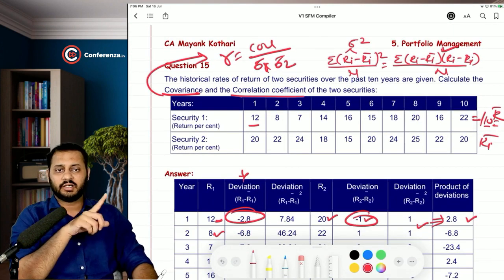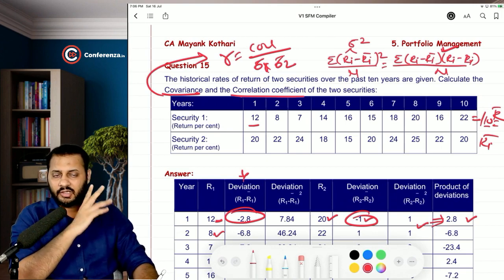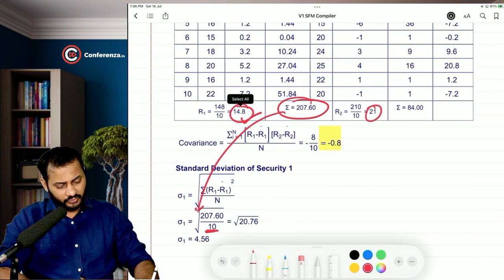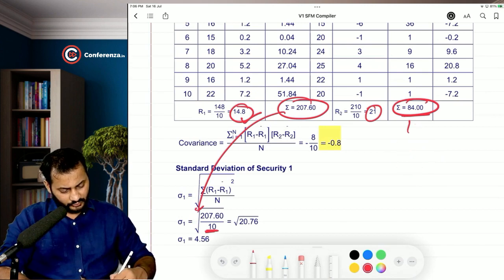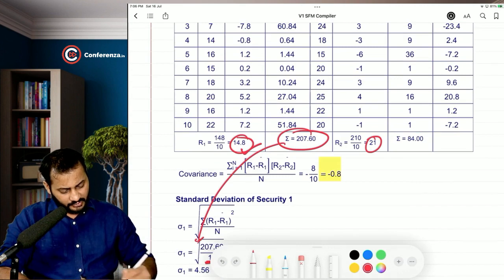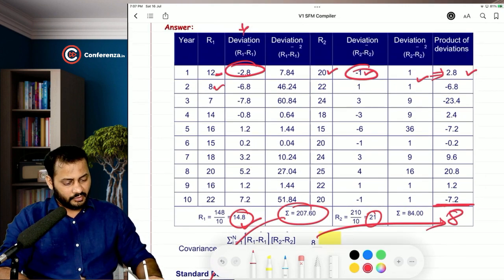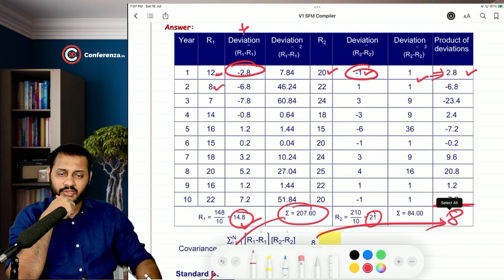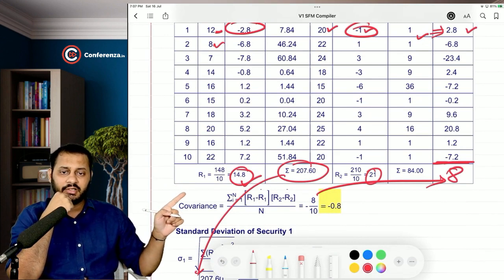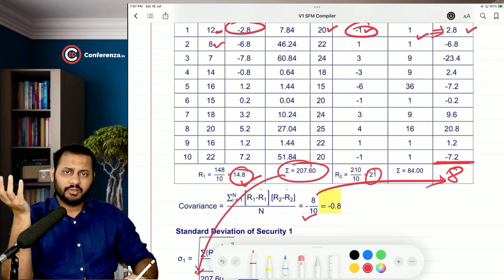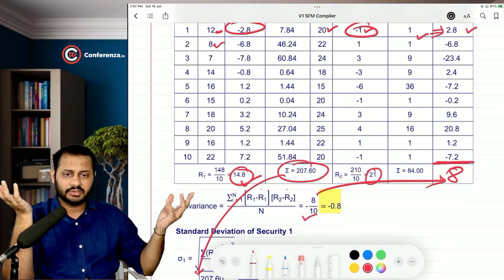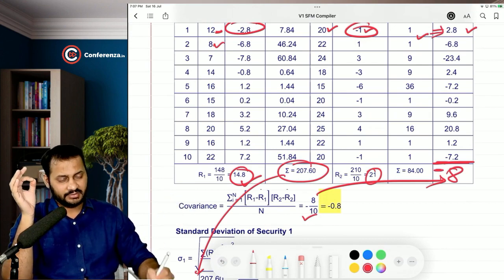Summation of Ri minus bar Ri into Ri minus bar Ri, and then divided by n. So you will just understand the total is 84. And when you divide 84 by 10, it will be 8.4. No, it's not 84. The summation of this is not taken here. That comes to 8. If you do the total of all the figures in the last column, that comes to 8, and 8 divided by 10 will be your covariance, number of observation. If there would have been probability, you would have multiplied it with the probability. That's it, simple. So minus 8 is the answer.